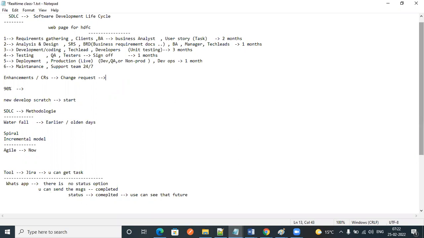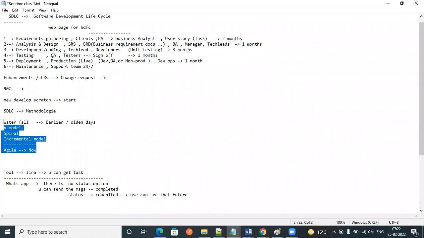Okay, that's fine. Next, coming to SDLC, in this SDLC we have different types of methodologies available. Waterfall is there, V model is there, spiral model is there, incremental model is there, agile model is there.